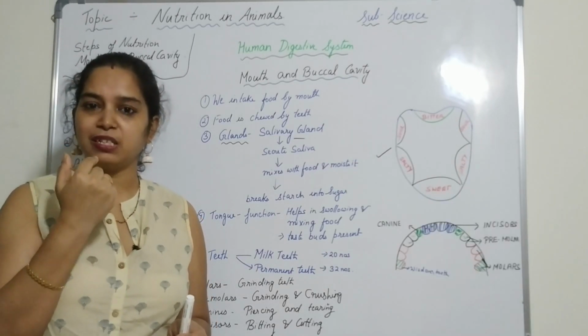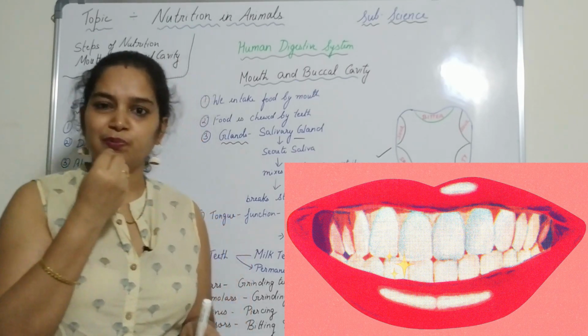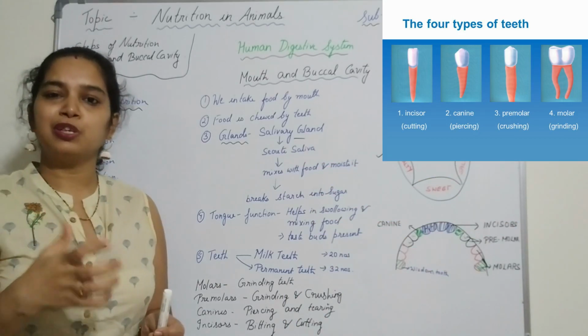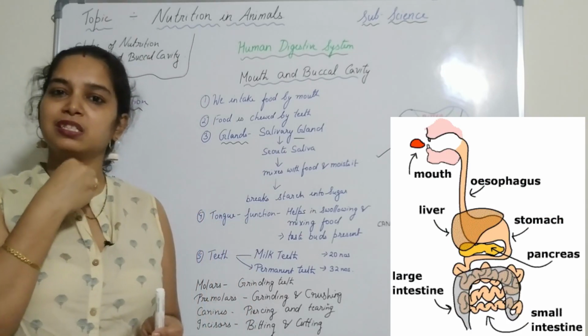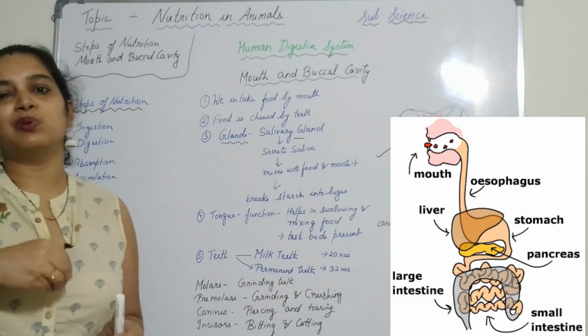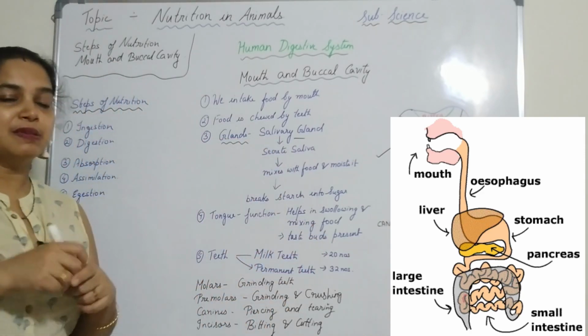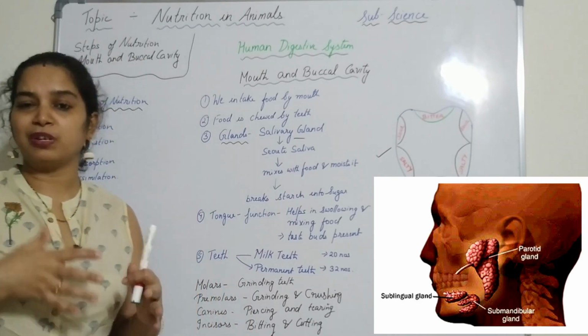When somebody says take a bite of this, you cut through with your front teeth, you chew, you grind and make it into a fine paste, and then it goes through the esophagus to the stomach. The food is chewed by the teeth, and in the mouth there are special glands that help in digestion.